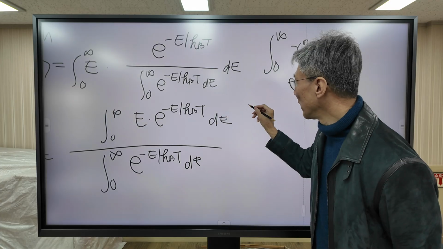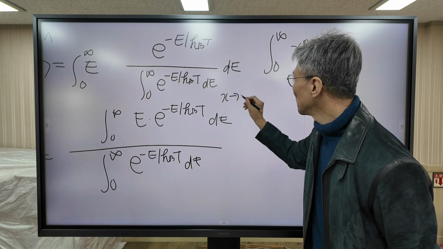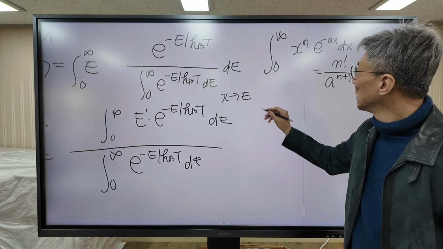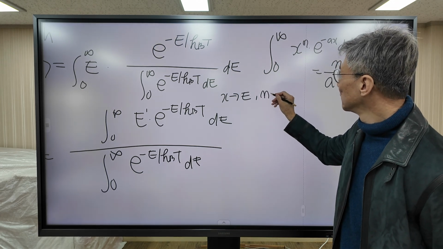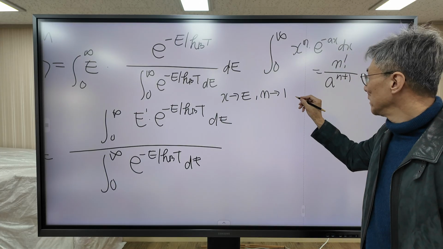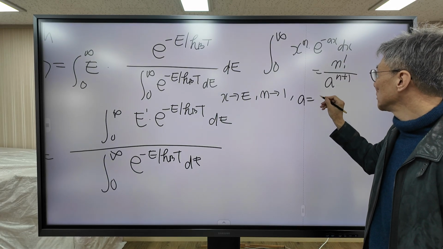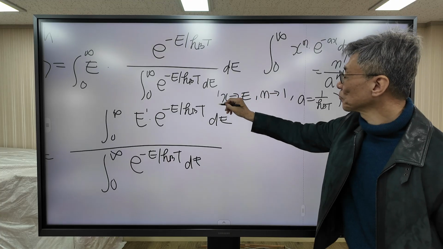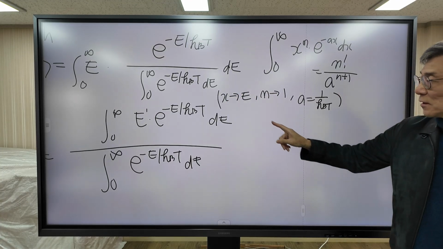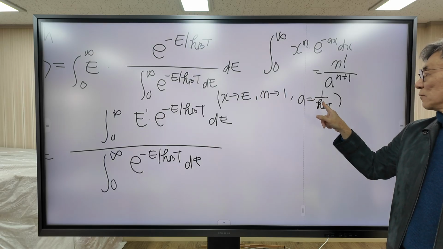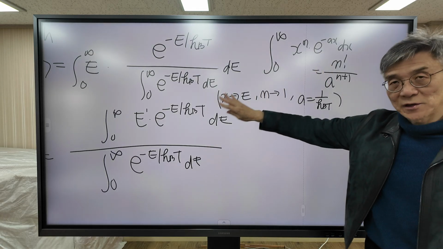For this one, x corresponds to E, this is E to the 1, and n corresponds to 1, and a corresponds to 1 over kBT. When you substitute, this formula is the same.